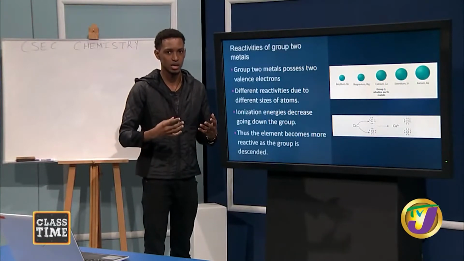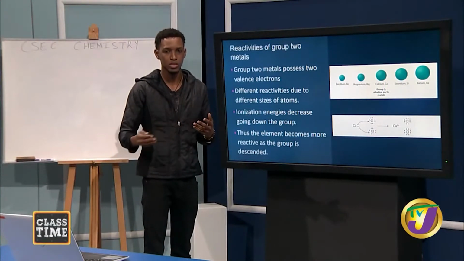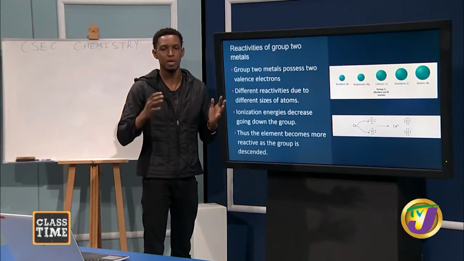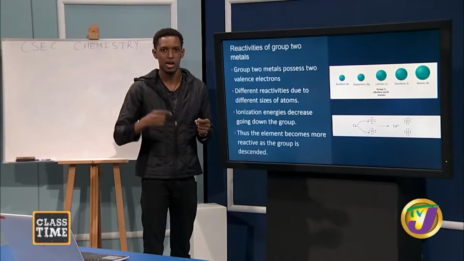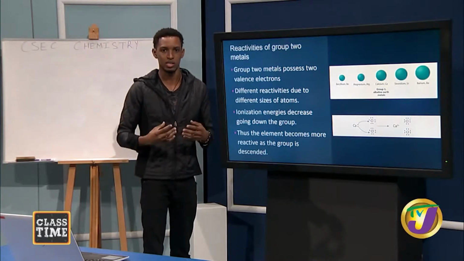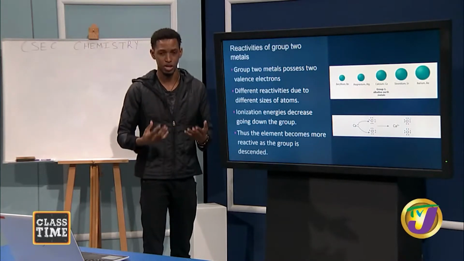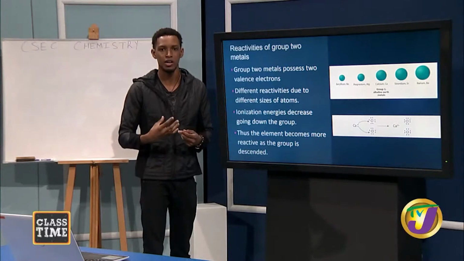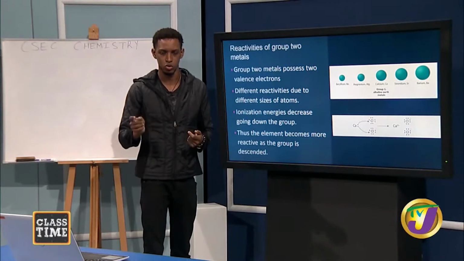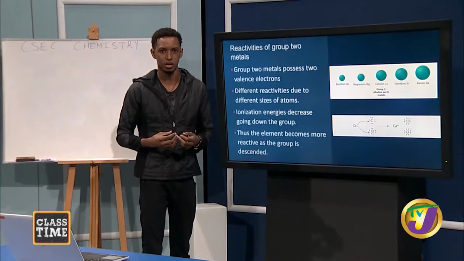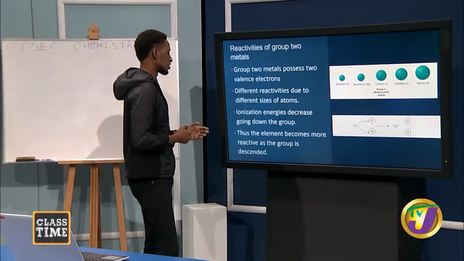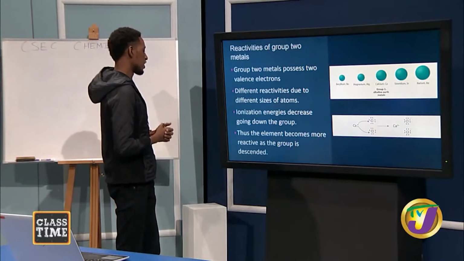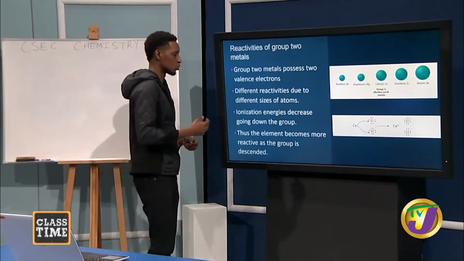less, and that is because it is easier to lose that electron in barium because barium has a large atomic radius. Therefore, the valence electron is very far from the nucleus and can be easily lost with little energy. But with beryllium, you'd have to apply a large amount of energy to liberate those 2 electrons from the valence shell because they're so close to the nucleus. It then says, thus the elements become more reactive as we descend the group.